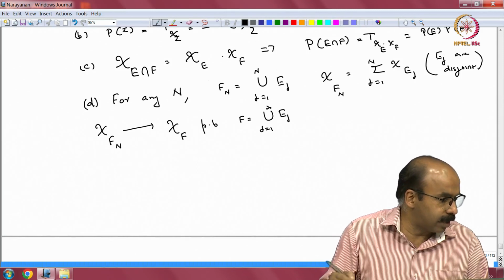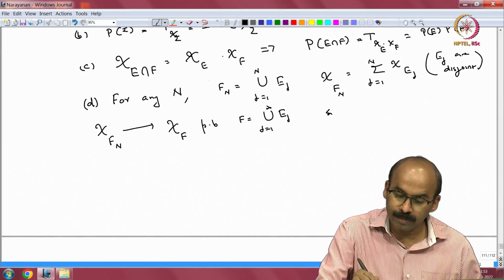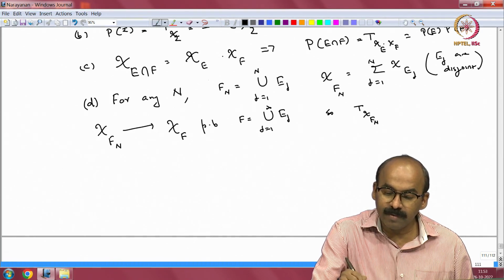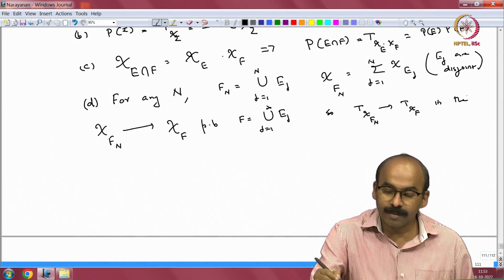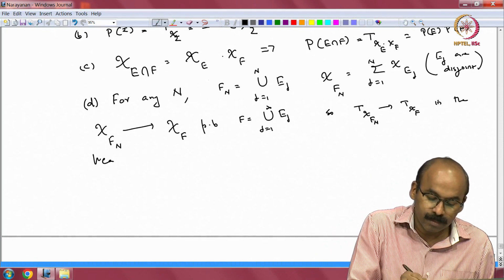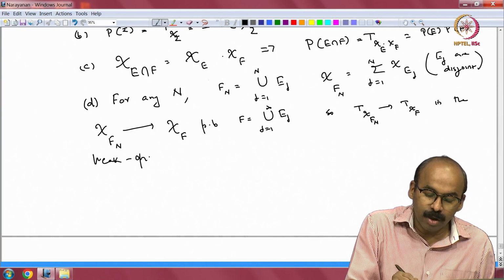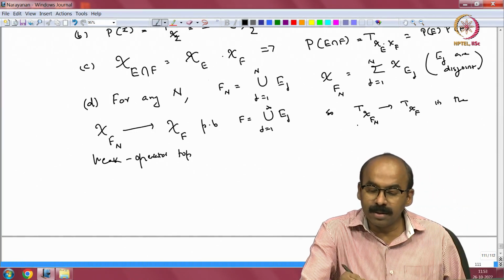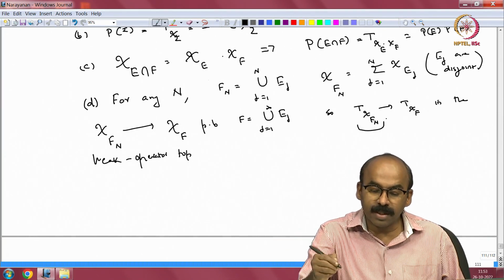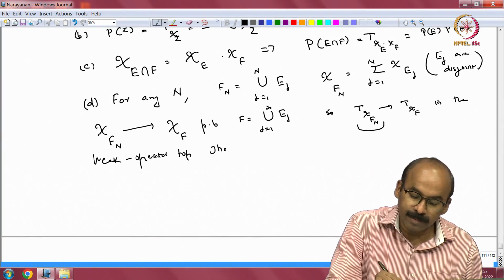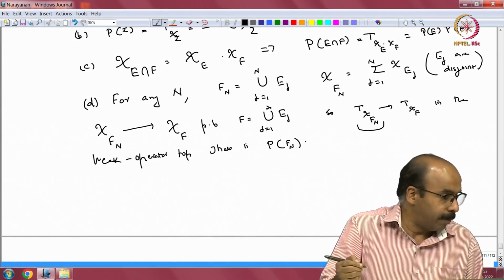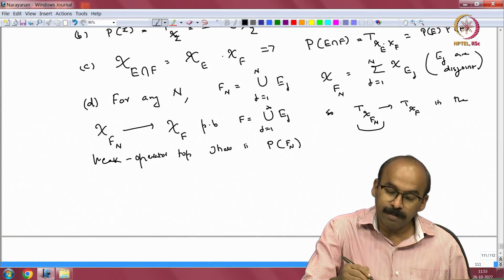Okay. So, let us write down that. T chi F n converges to T chi F in the weak operator topology. What is T chi F n, that is P of F n, right. Well, what is P F n?